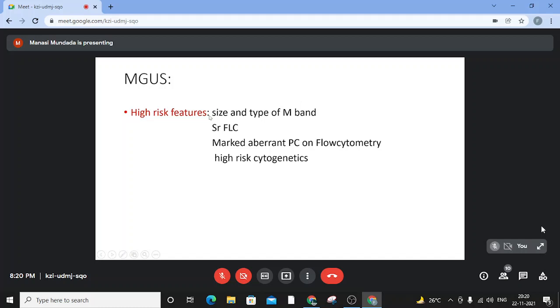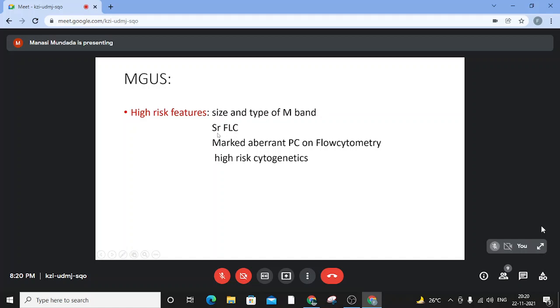So what are the high-risk features of MGUS? As I told you earlier, MGUS has a risk of progressing to myeloma of 1% every 10 years. There are some features which point towards this MGUS being a bad one that might progress to multiple myeloma. Knowing these features, these patients can be followed up more stringently and more regularly. First, the size and type of M band. If the M band is more than 25 grams per liter and it is of IgA type, they are supposed to do worse than the other types.